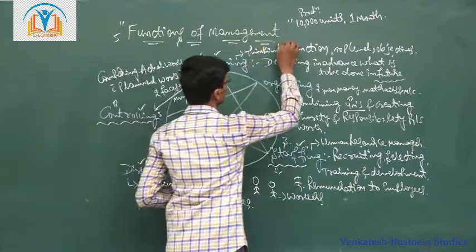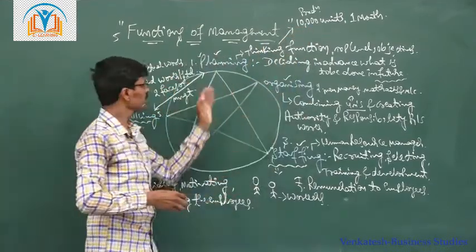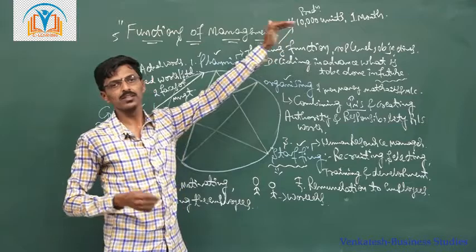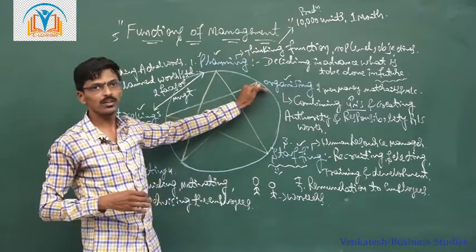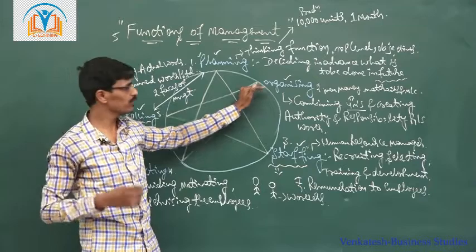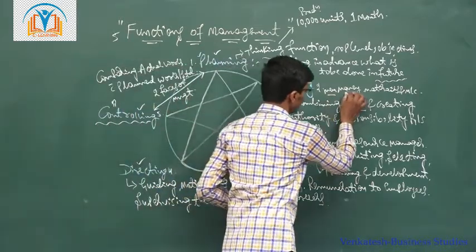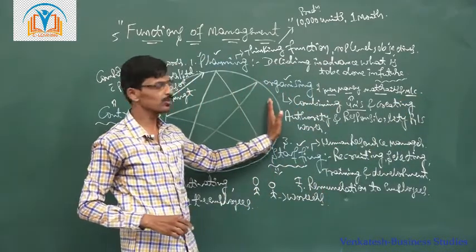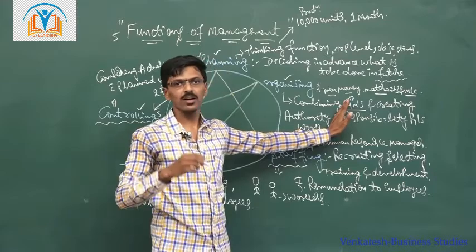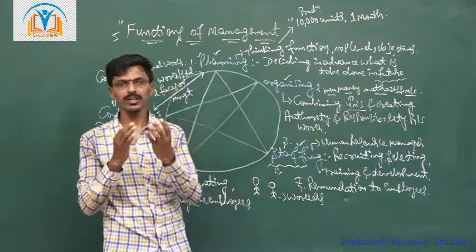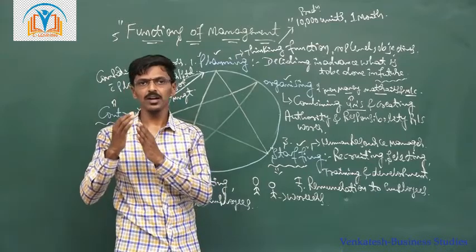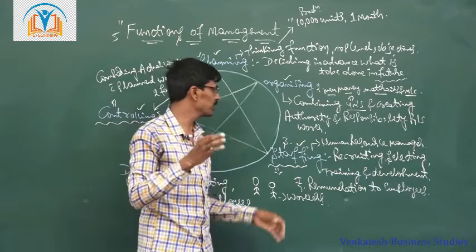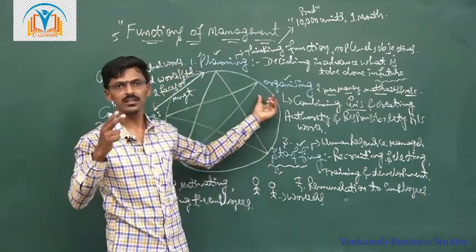This comes under planning. So what is our plan? We need to manufacture 10,000 units in a month. Then the second function comes, that is organizing. To manufacture the units, what do we require? We require men, money, material and machinery. What does organizing do? Organizing is going to combine all four resources. According to that, they are going to keep ready all the materials, machines, amount and human resource which are ready to manufacture the product and services.